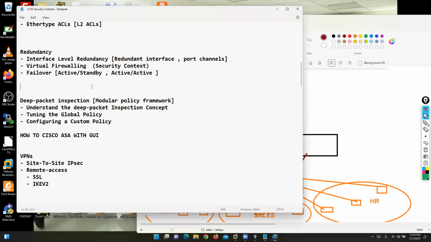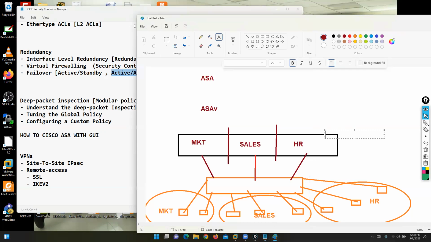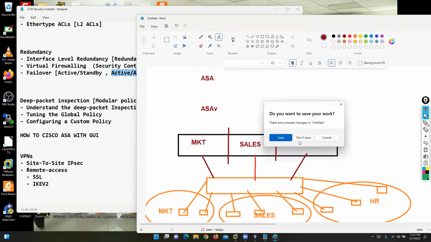Now the next topic we can discuss is the failover concept. Failover is a common topic. In Fortinet, Palo Alto, and Checkpoint firewalls, it is called high availability. In Cisco ASA, it is called the failover concept. In the failover concept, we focus on two topics: active standby failover and active active failover. Let's talk about what failover is, just the basic idea right now.